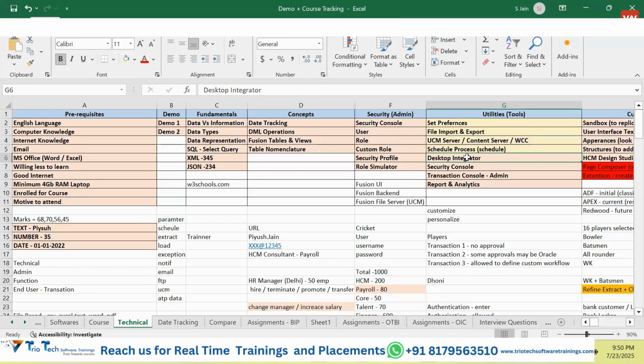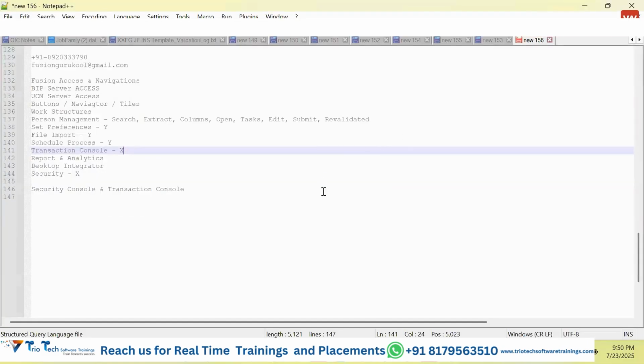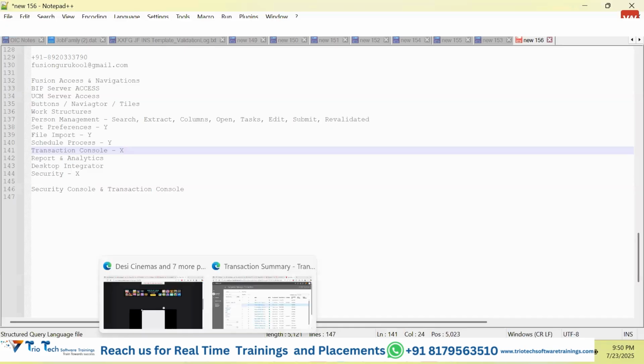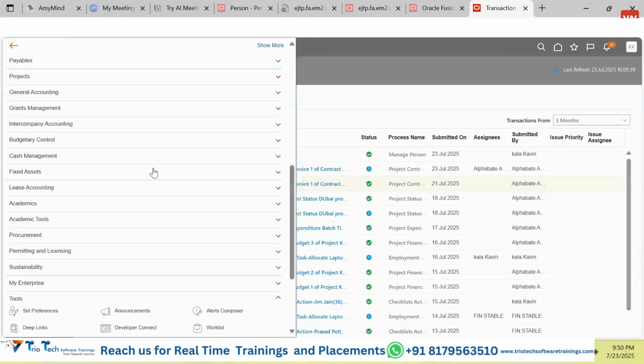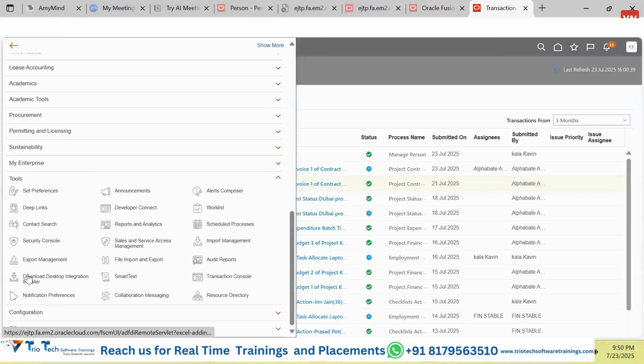Okay, guys, desktop integrator we are also going to cover now. A very simple, small tool. It is just one software that we are supposed to use for some particular purpose. What is that purpose? We will be learning at some point when we are supposed to use it. To use some of the utilities, some software needs to be installed on your computer. So where are you going to search for that software? Oracle being kind enough, they have made that software available here. Click on this and download the exe file.